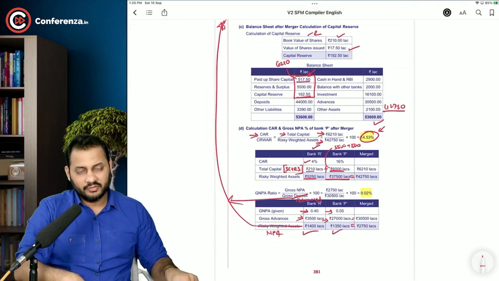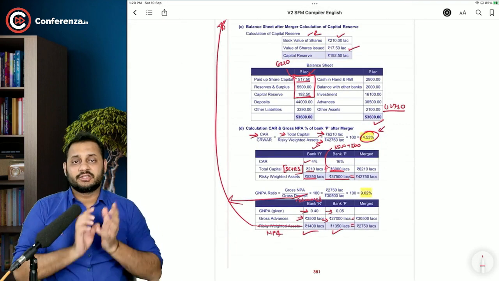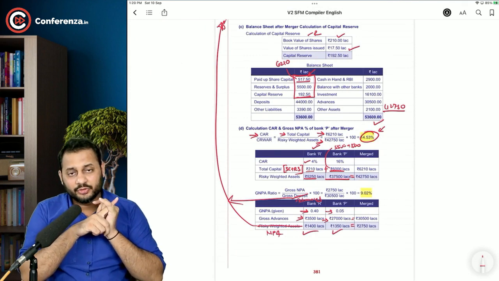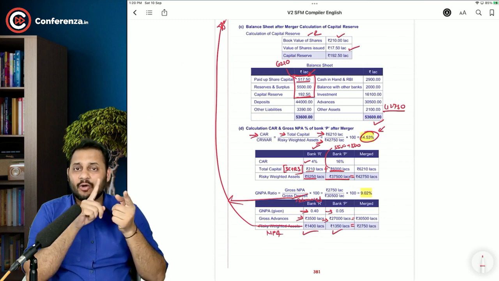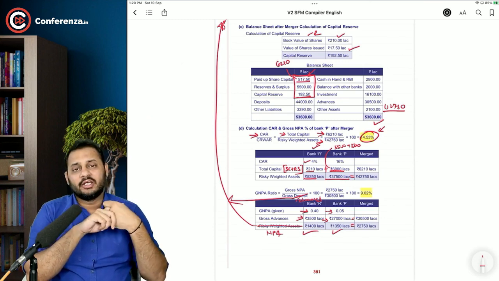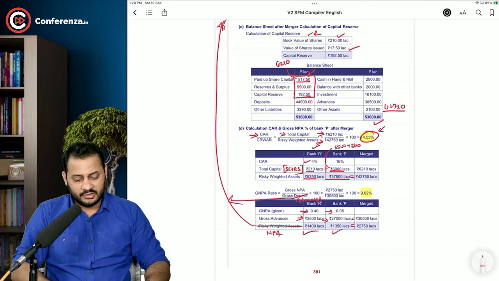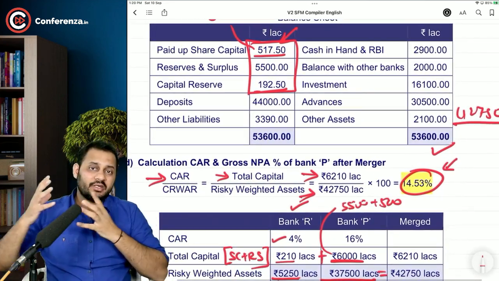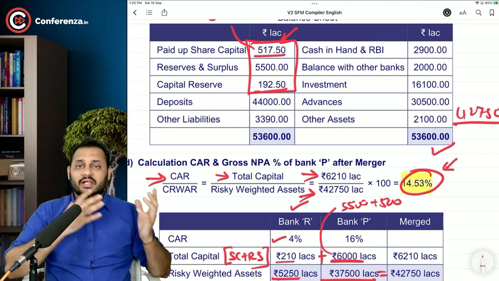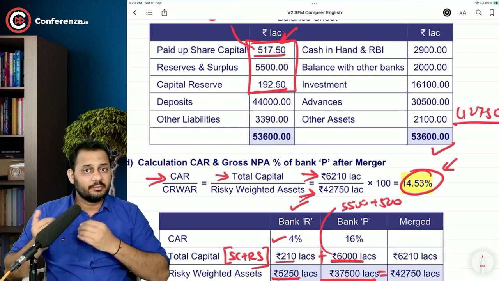A couple of things that you have learned in this question: first, how to calculate the swap ratio using NPA, what is the capital reserve, and what is CAR, capital adequacy ratio, how to calculate that, and the gross net non-performing assets. The formula is very simple, sir. Capital adequacy ratio means how much capital is set aside for the risky assets. Higher is better.